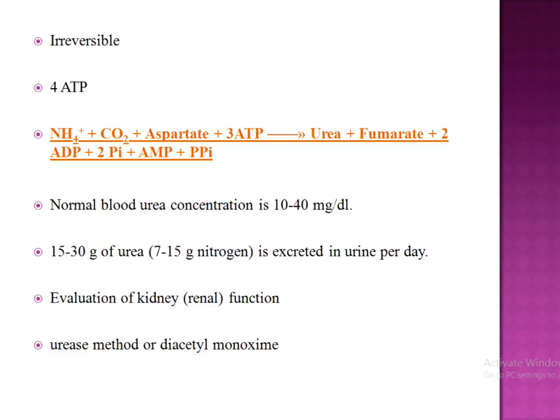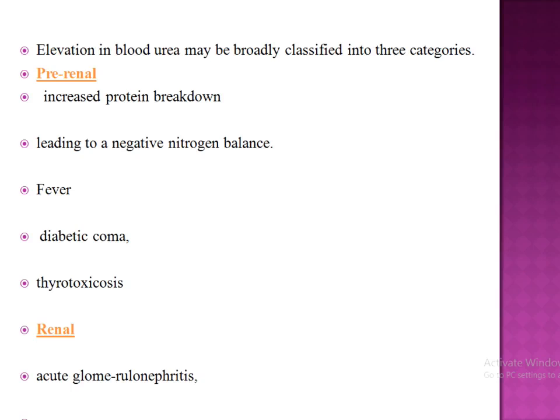Increased blood urea may be broadly classified into 3 categories: pre-renal, renal and post-renal. First is pre-renal. Here, when blood urea increases, protein breakdown increases and leads to negative nitrogen balance. The conditions are fever, diabetic coma, and thyrotoxicosis, which means the thyroid hormone level will be high.